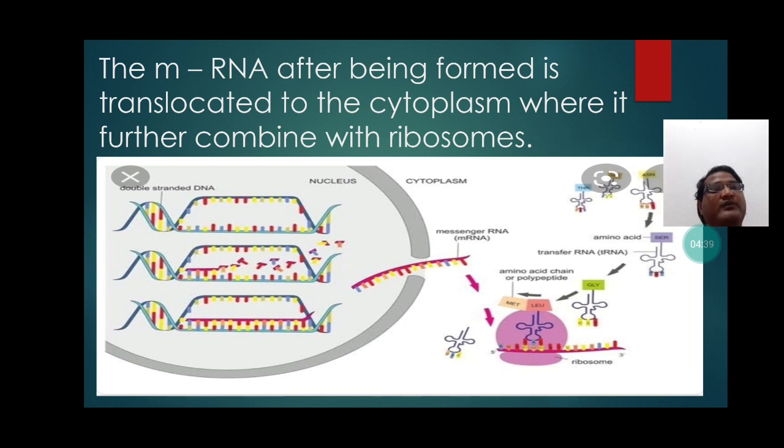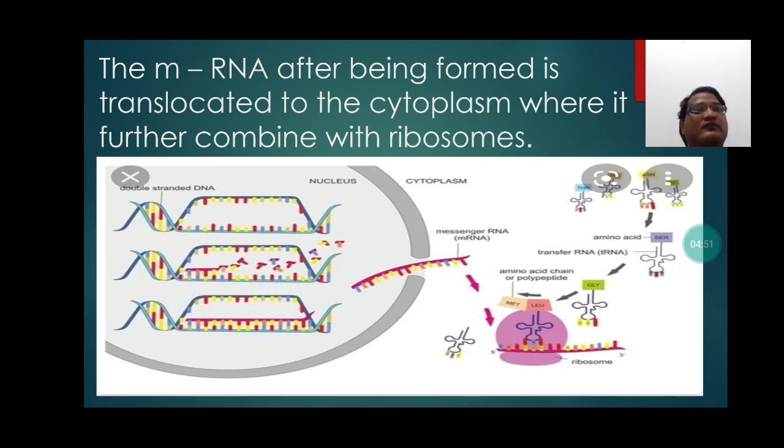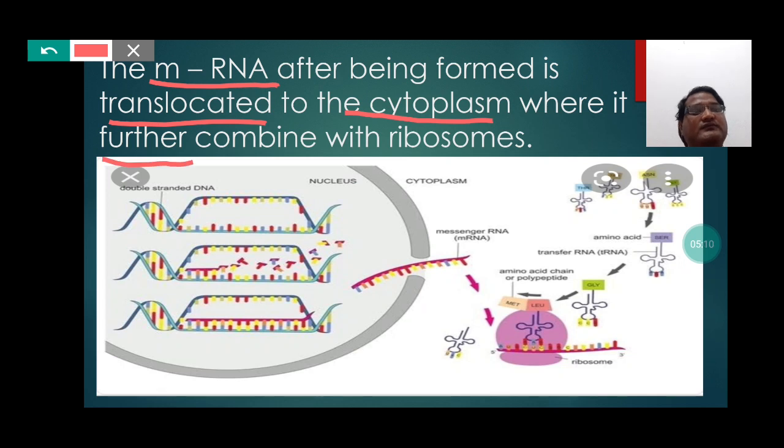The mRNA, after being formed, is translocated to the cytoplasm, where it further combines with ribosomes. So, students, the mRNA which has been synthesized inside the nucleus now gets transferred to the cytoplasm, where it further gets associated with the ribosomes.